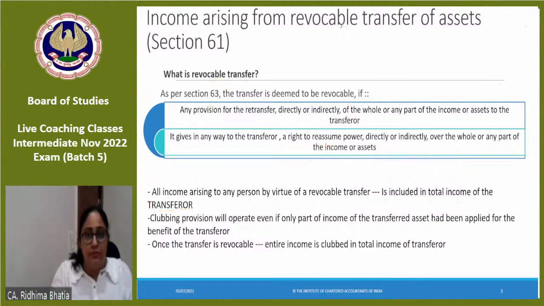1 second. Now suppose, अभी I have salary income, ठीक है? I have salary income and suppose the salary income is 10 lakhs, and I also have a rent on property which is coming.